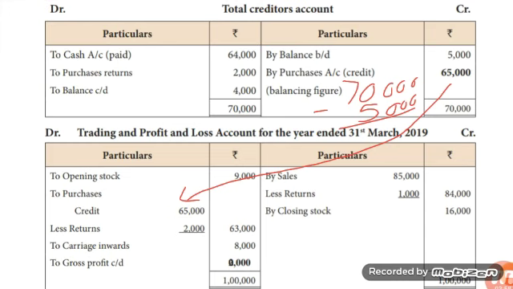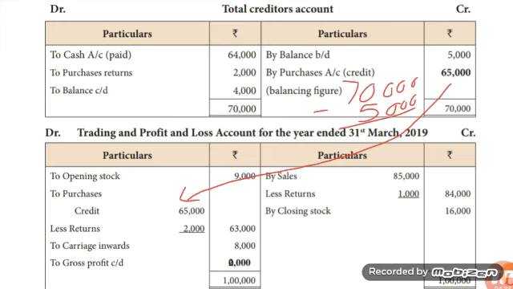Here debit side total is greater than the credit side total. Debit side total is 70,000. Credit side total is 5,000. The difference between the two is 65,000. 65,000 is the credit purchase. Children, this credit purchase is necessary for the preparation of trading and profit and loss account. The credit purchases goes to the debit side of trading account.